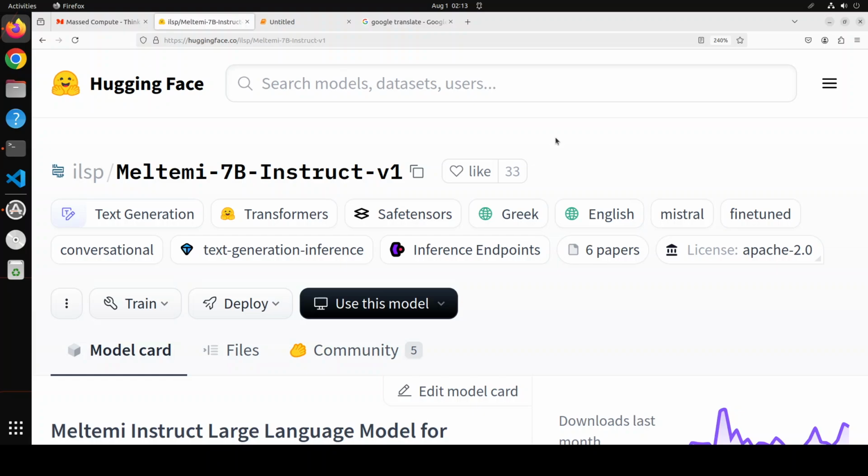Amazing model. Let me know what you think, especially if you're Greek, please share your opinion. I'm sure you must be happy about this model because it's the first open source language model in Greek. And I wish to see models from all over the globe in every language, whether national, regional, or whatever. It will be really cool.